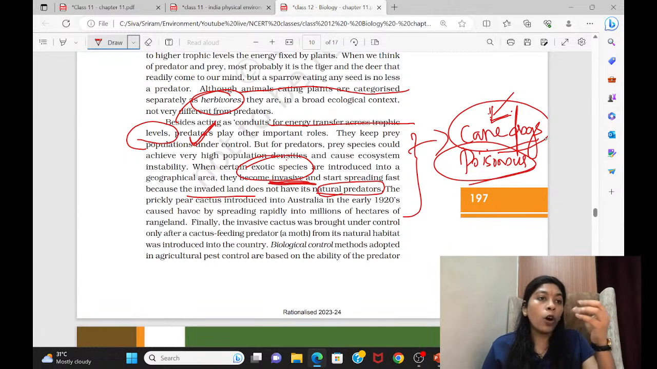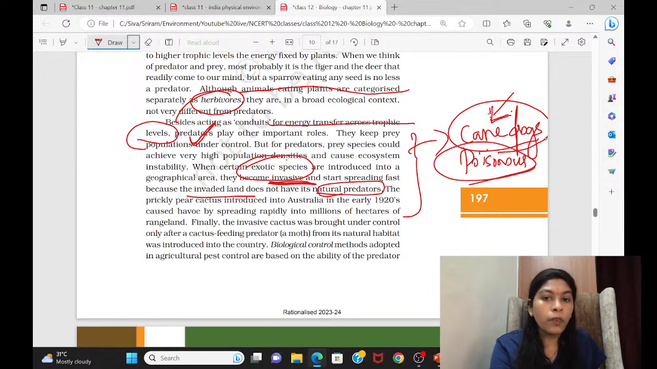It started eating all the small insects there, and there is no resource left for the native species. Native species which used to rely on those insects cannot get their food, and the cane toad cannot be predated by any other species. So its population started increasing. That's how they have given certain examples for you.